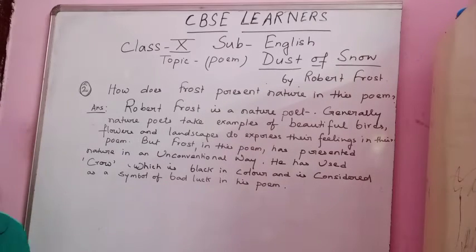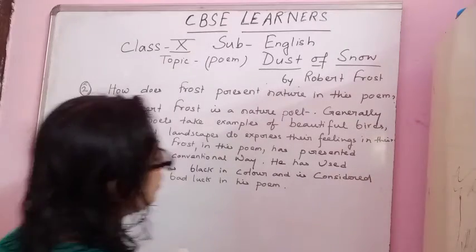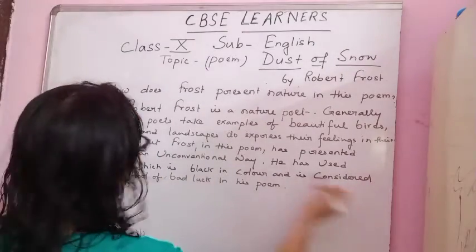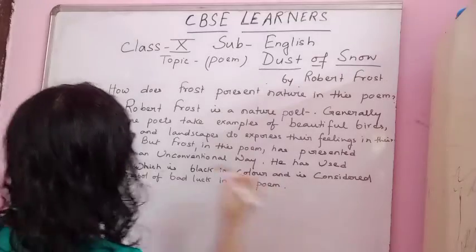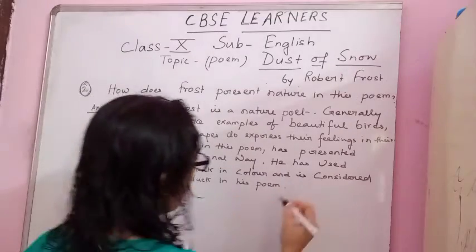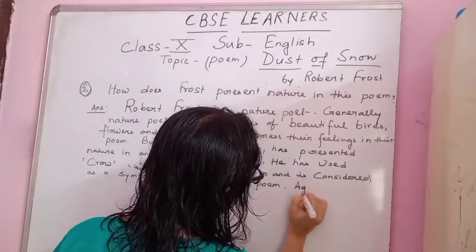It symbolizes bad luck. Okay, next, again, what is a hemlock tree? So, once again, he has used hemlock tree. Now, he has used crow which is black in color and is considered as a symbol of bad luck in this poem.